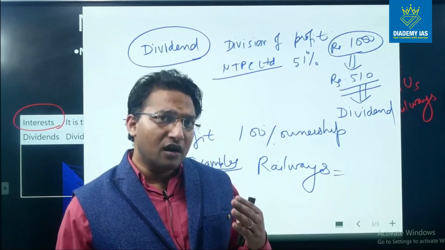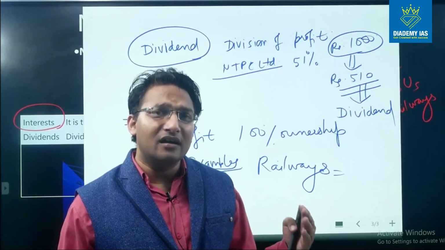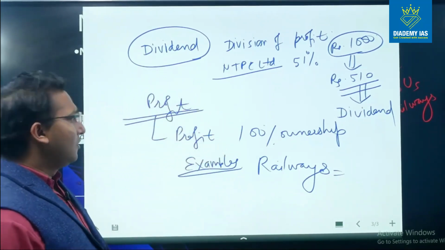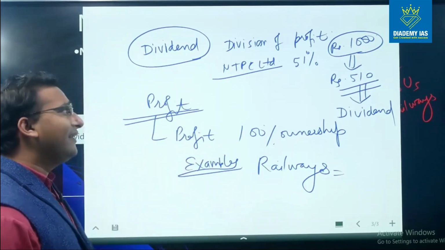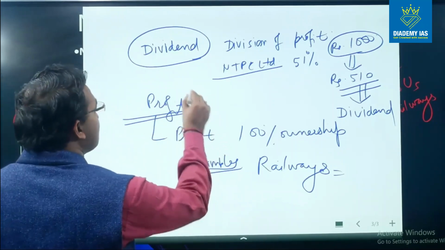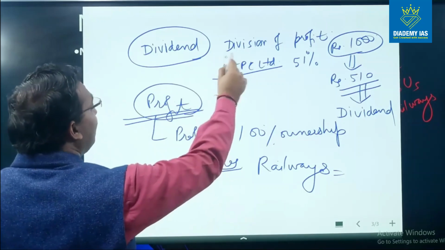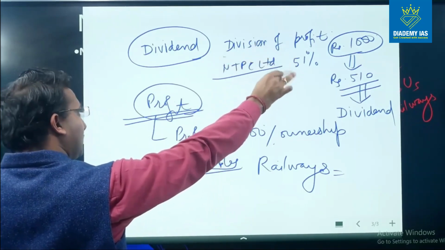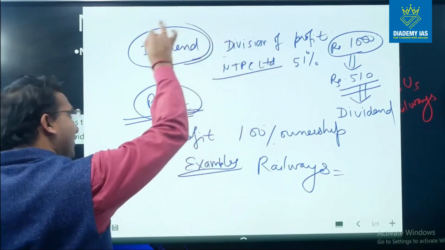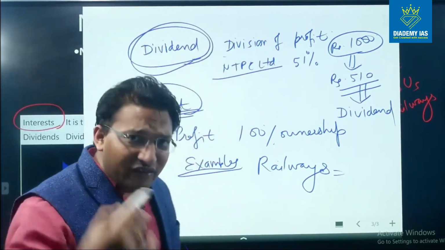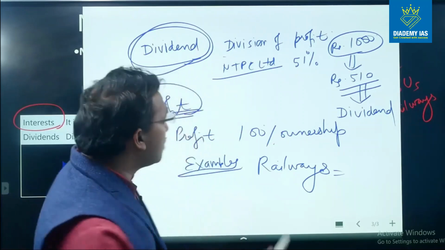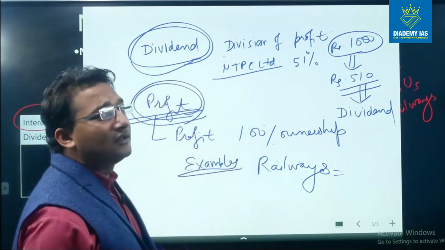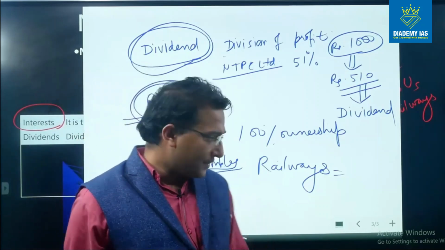When the company is completely under the ownership of the government, all the profit belongs to the government, and this is called profit. When the profit is divided and one division of the profit is received by the government, this is called dividend. So dividend is also part of the profit only, and this is profit from those companies where ownership is 100%, right?